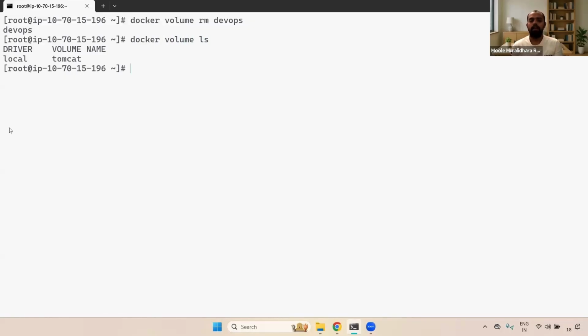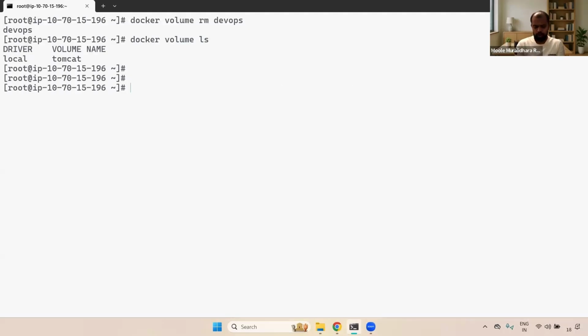Understand, right? Clear. What I'm going to do now: we have a Tomcat volume, and now I'm going to create the particular Tomcat container. During creation, I will attach this particular volume. Then I will delete the container, and we can verify whether the data still exists after deleting the container.